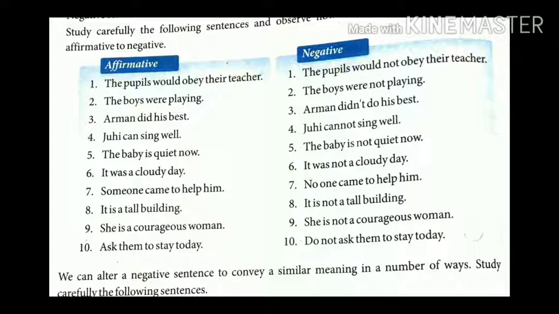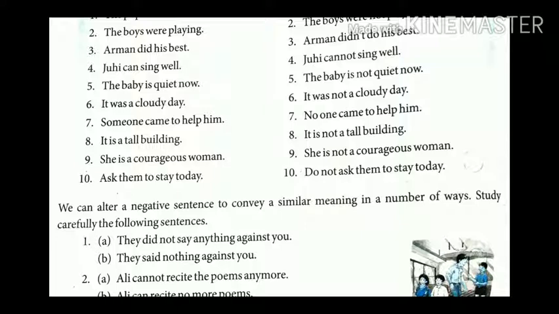So students, here is a major change. We have also used do. Here there is no main verb, so we have added do to form a negative sentence: Arman didn't do his best. Okay students. Now fourth, Juhi can sing well. Juhi cannot sing well. The baby is quiet now. The baby is not quiet now. In positive, it was a cloudy day. It was not a cloudy day.